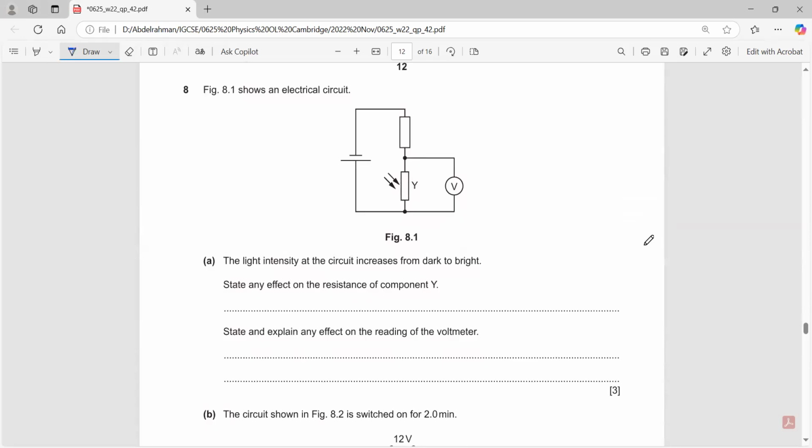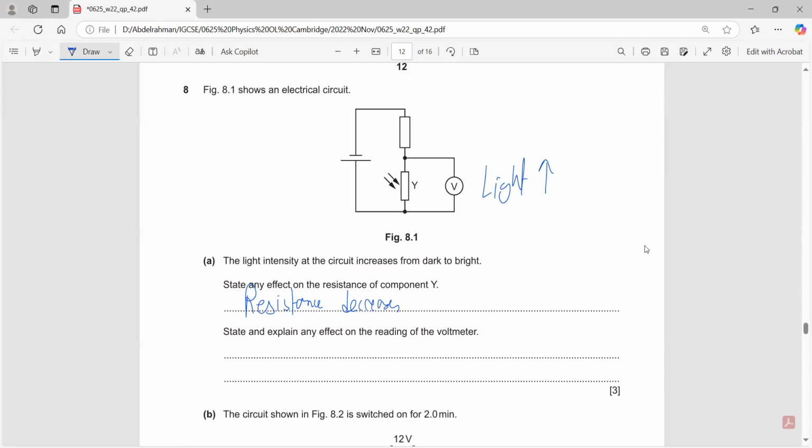The light intensity at the circuit increases from dark to bright. Basically, the light increases. Let me write down that the light increases. And we have an LDR. Component Y is an LDR. State any effect this has on the resistance of the LDR. As you increase the light, what happens to resistance? It decreases. So we can say that the resistance decreases.